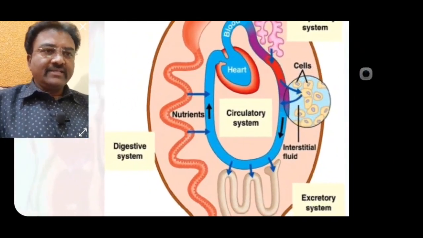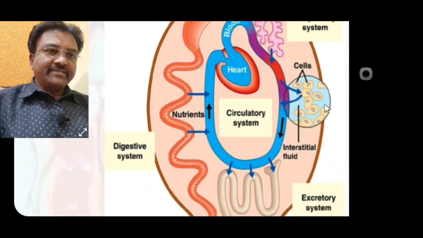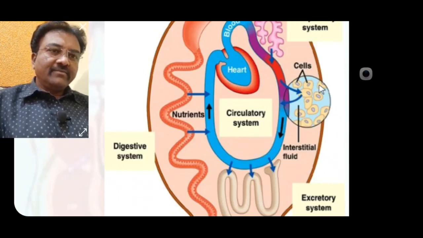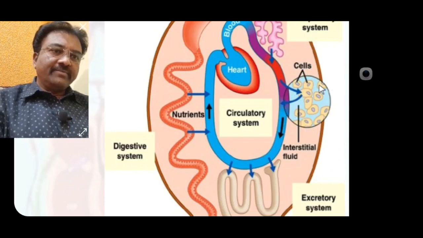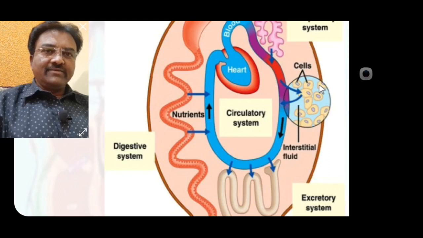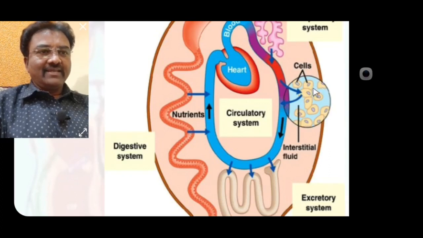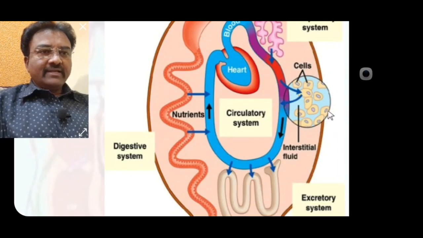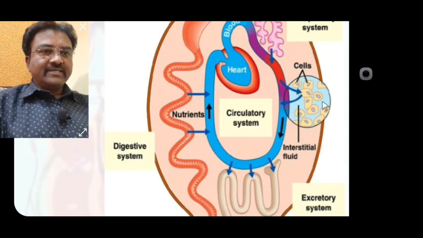In the cell, cellular respiration process takes place. With the help of oxygen, food is oxidized to form ATP, and inorganic substances like CO2 and water are released in the cell. So such waste substances are transferred from cell to blood.